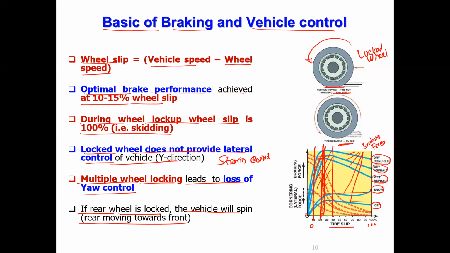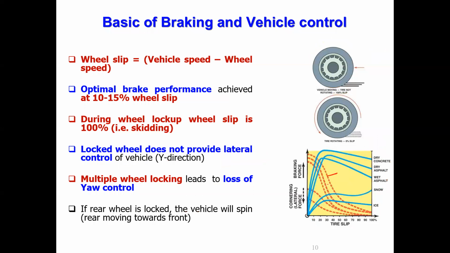Okay. So the other one is the lateral cornering force, which is shown in red color. Correct? That is also reducing. Whether the braking force or lateral cornering force, everything is maximum only for a given road surface in this region. That's why you have to maintain a wheel slip of around 15 to 20%. Okay, so this is very important.